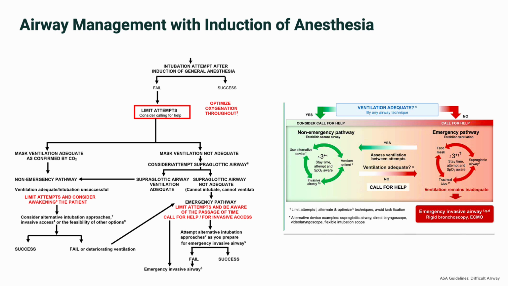If the initial attempt with video laryngoscopy was not successful, consider video laryngoscopy with the addition of a bougie or bronchoscope to help secure the airway. If ventilation still remains inadequate despite bag mask or supraglottic airway, the emergency pathway is activated, which involves calling for help and preparing for an invasive airway.